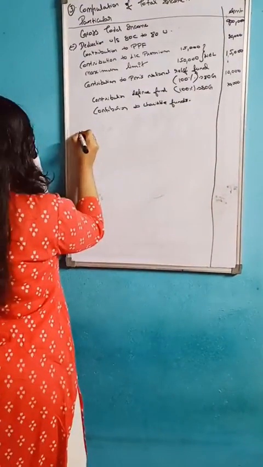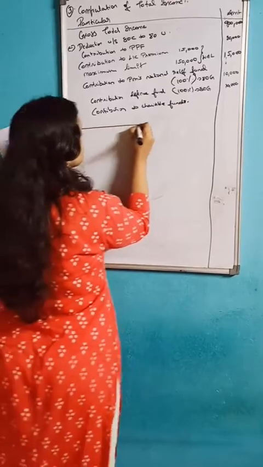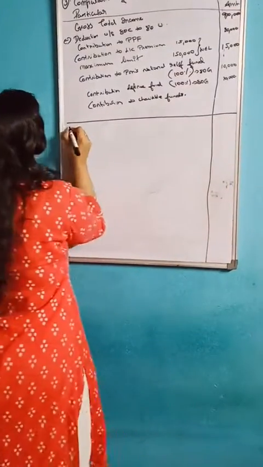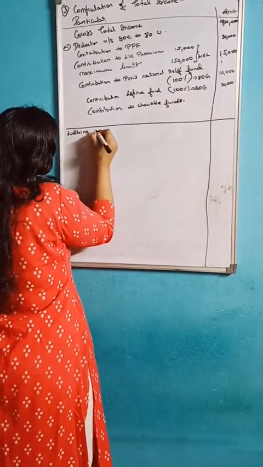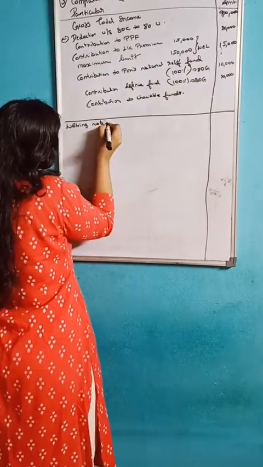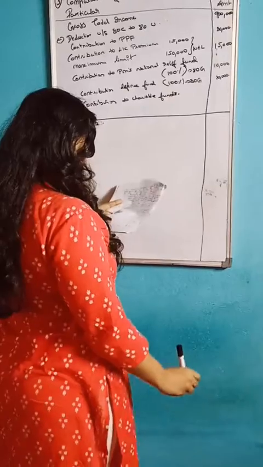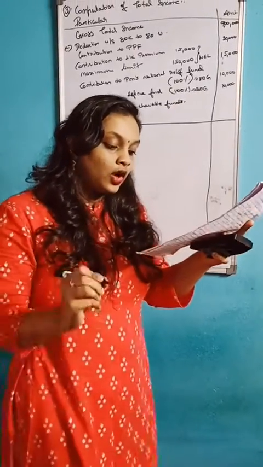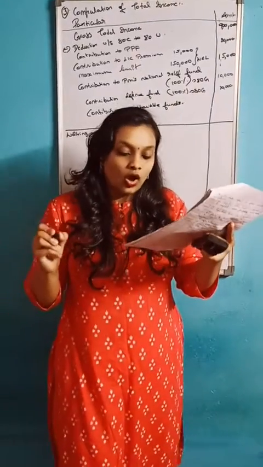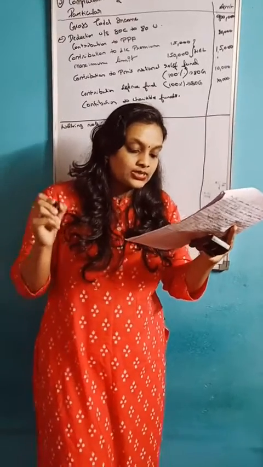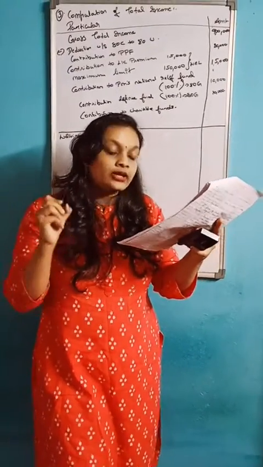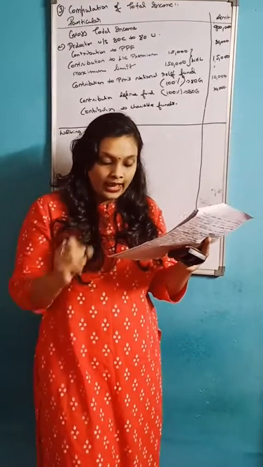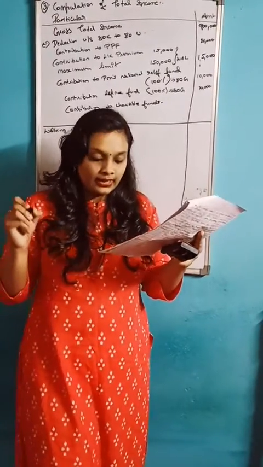Let's do a working note. That is the donation with the limit, or 10% of adjusted gross total income, whichever is less. You should take 10% of 9 lakh, you will get 90,000.